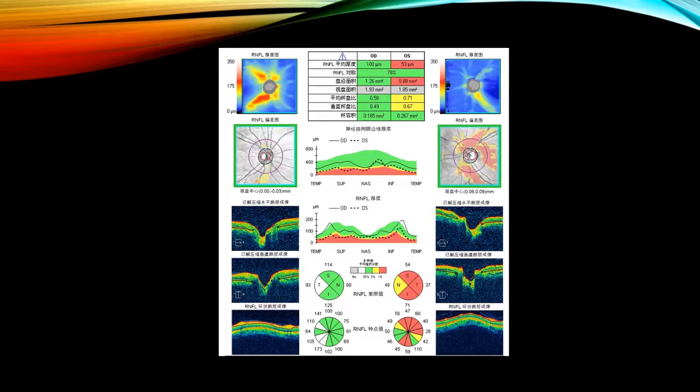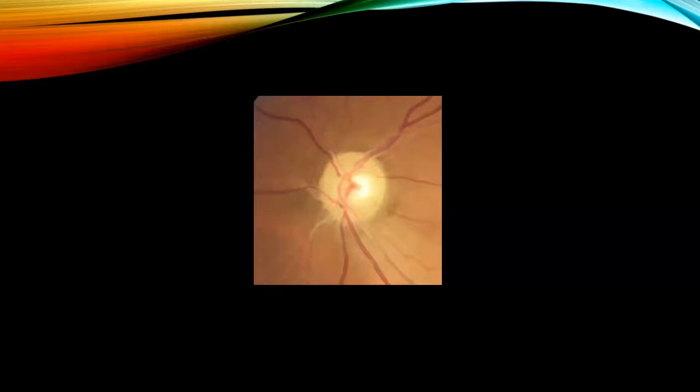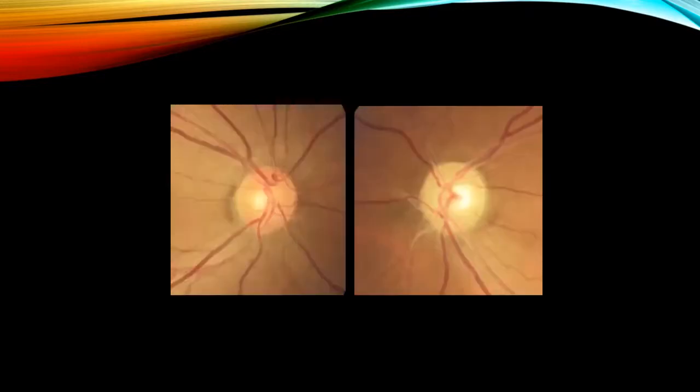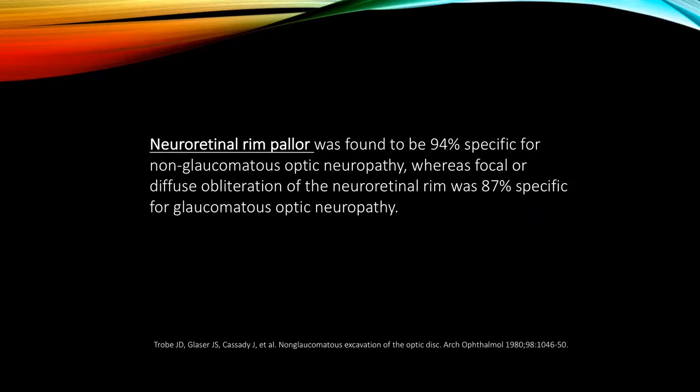But you always need to examine the optic disc yourself using slit lamp biomicroscopy, because you can only read the color of the rim when you look at the patient. Neuroretinal rim pallor was found to be highly specific for non-glaucomatous optic neuropathy.